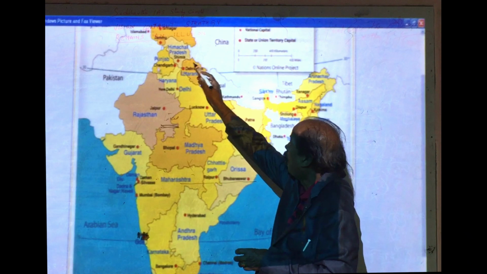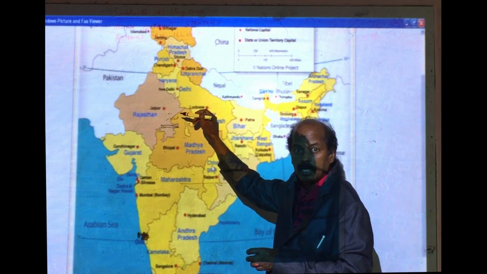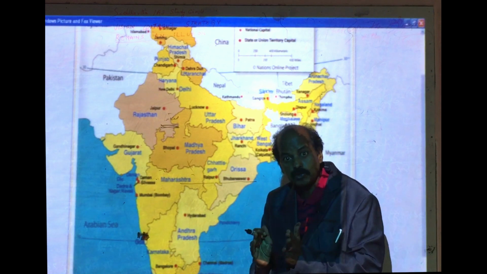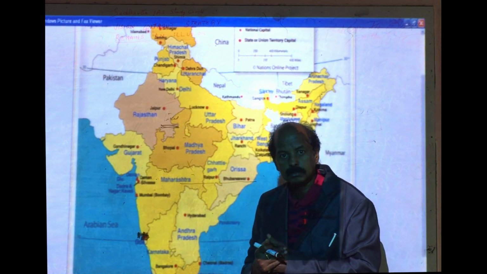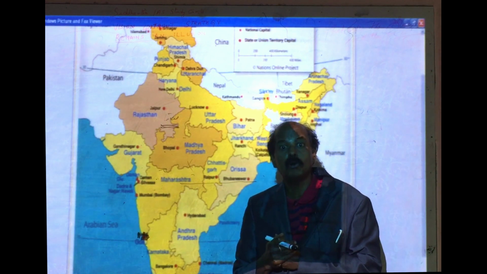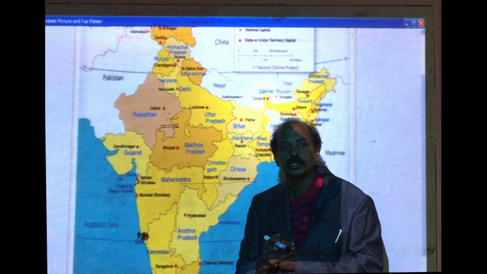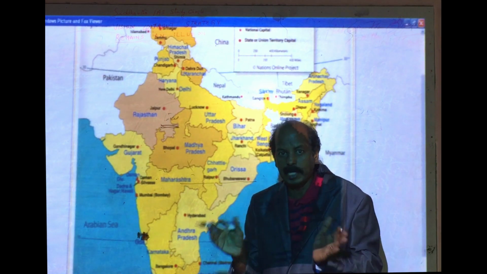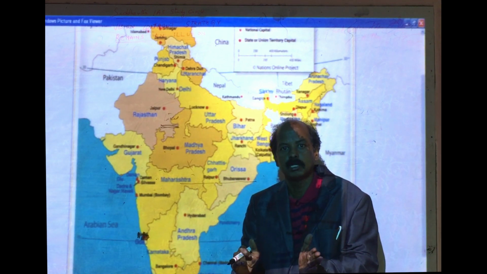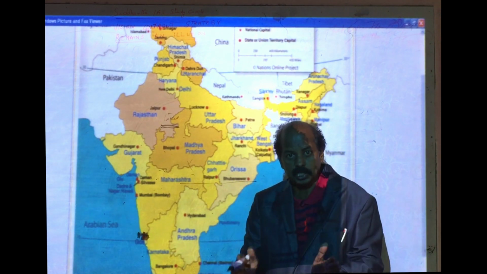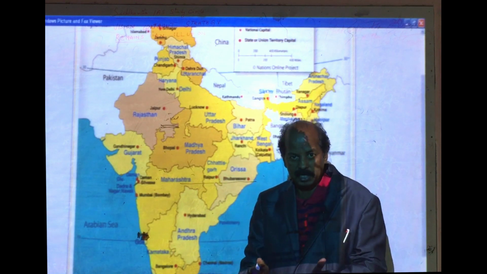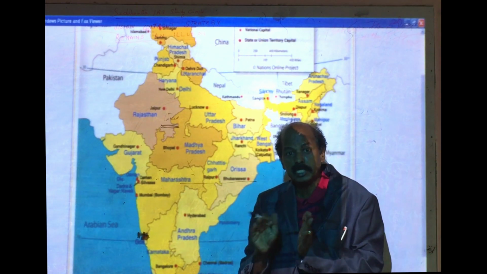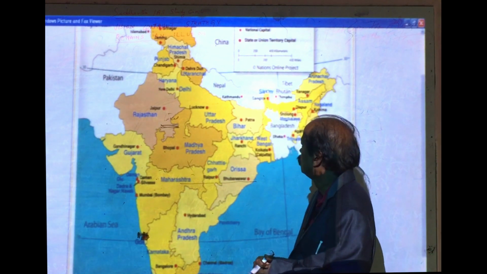You have to know how each state is located, and you have to know what are the 28 states and 8 union territories, where they are located, and their capitals. So you should know about India geographically: how many states are there, how many union territories are there, where they are located, and their capitals. All these things you should know very clearly.